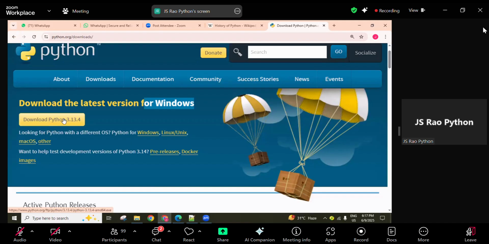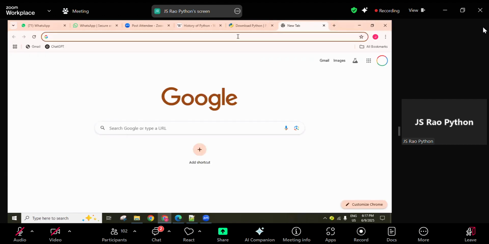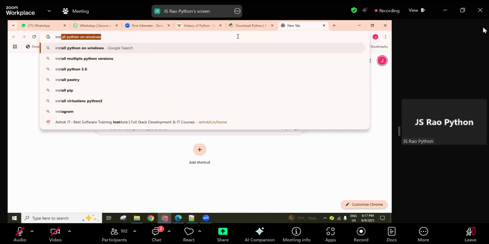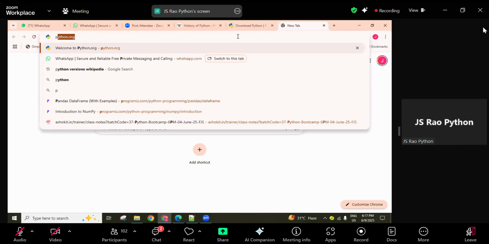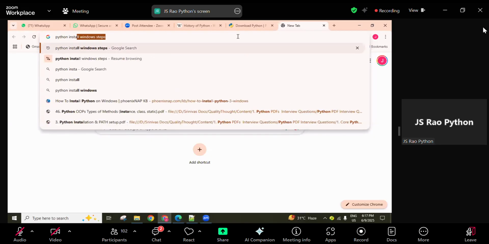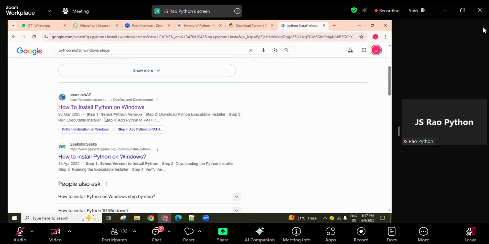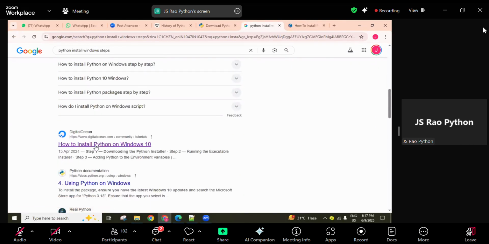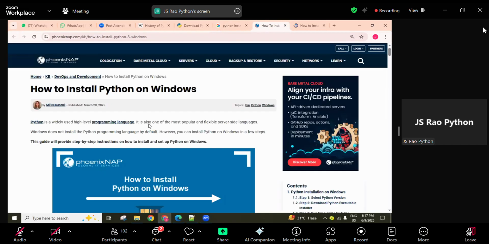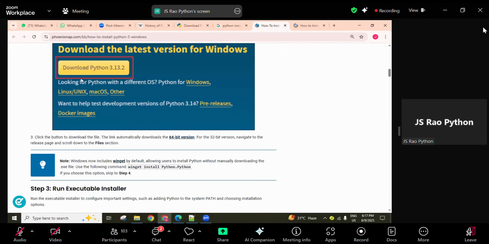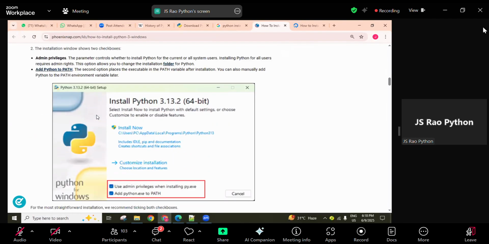Click here, guys, and one executable file starts downloading. In your downloads folder, one .exe file comes. Go there and double click on that. A number of screens will ask you things, so you can install it. You can search for Python installation steps, and a number of websites come up, so you can open any one. They show the installation screens. From the official website you download, then go to the downloads folder location and double click on it.